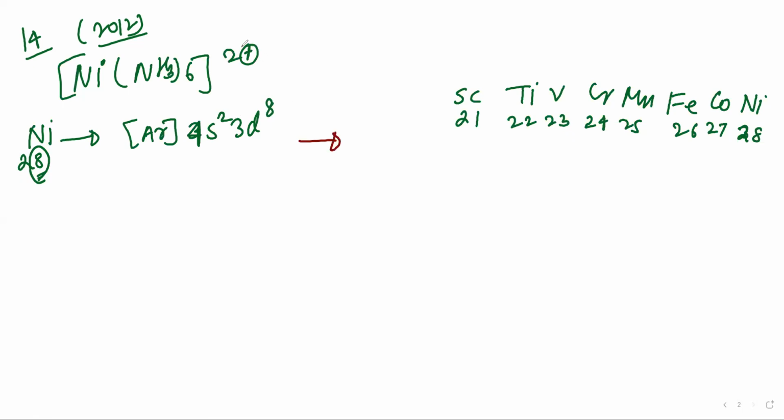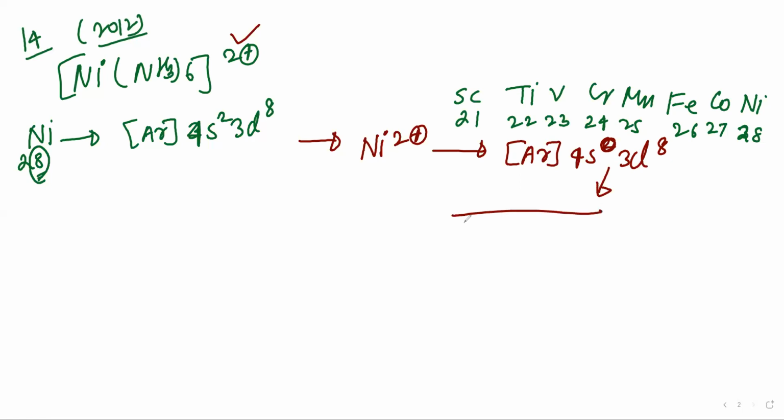After losing 2 electrons, because the oxidation state of nickel is +2, it will be Ni2 plus, argon 4s0 3d8.